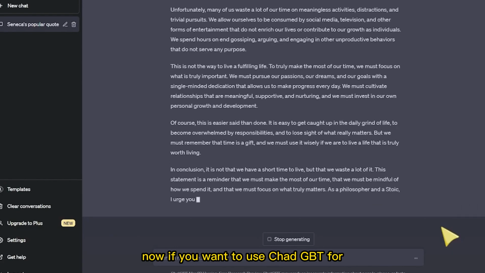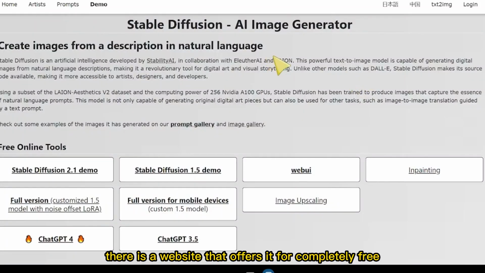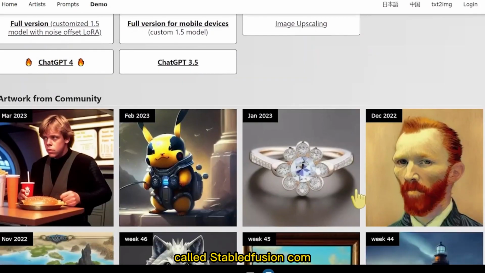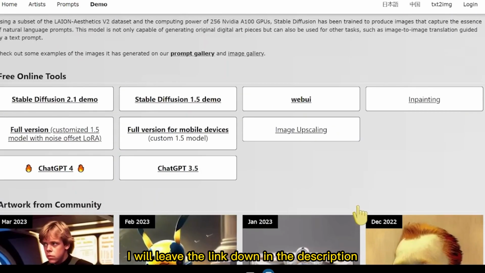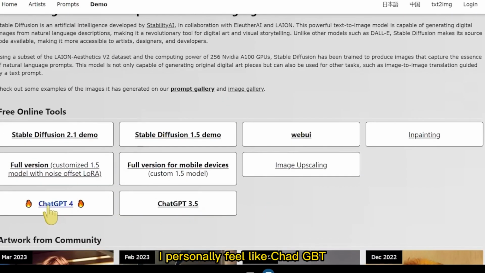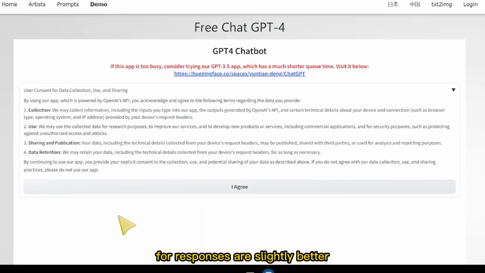Now if you want to use ChatGPT 4, there is a website that offers it for completely free called StableDiffusion.fr. I will leave the link down in the description. I personally feel like ChatGPT 4 responses are slightly better, so I'm going to use this.